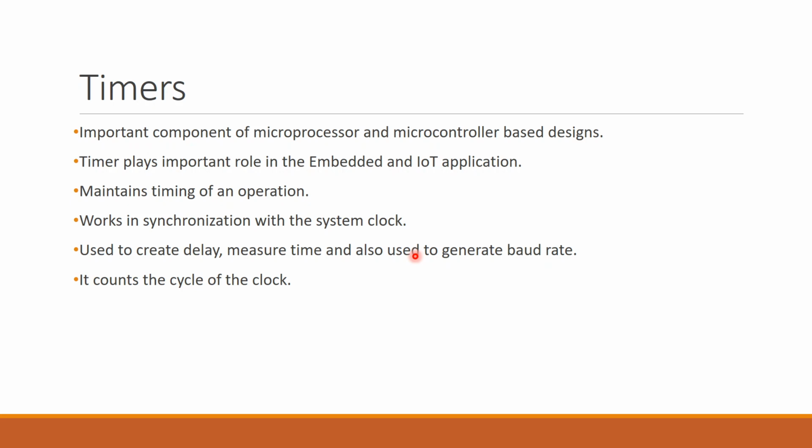It can be used to create a delay, it can be used to measure time, and it can be used to generate the baud rate. Fine. It counts the number of clocks. That means if you want to calculate 10 milliseconds, how will it calculate 10 milliseconds? It will calculate 10 milliseconds based on the number of clock ticks. Clock tick is what? If your clock signal goes through one period T, it will be one clock tick.